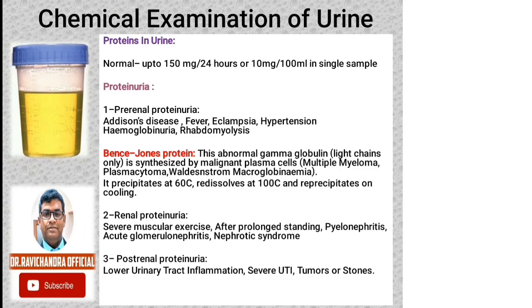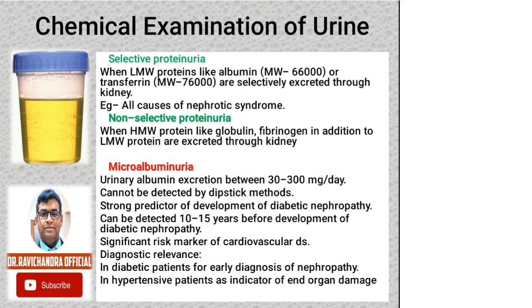Renal proteinuria is seen in severe muscular exercise, after prolonged standing, and in pyelonephritis, acute glomerulonephritis, and nephrotic syndrome. Post-renal proteinuria is seen in lower urinary tract inflammations and infections, and also tumors or stones in the lower urinary tract. There is a term called selective proteinuria.